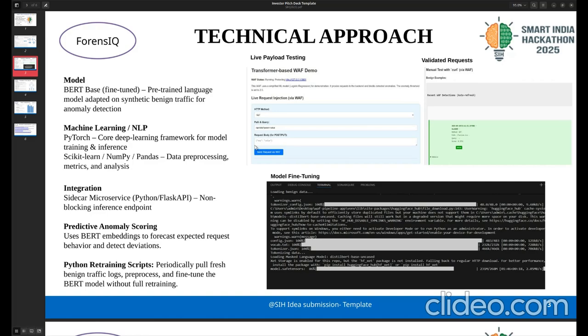We integrate the model with a server using a sidecar microservice, where the user interacts with the server regularly.